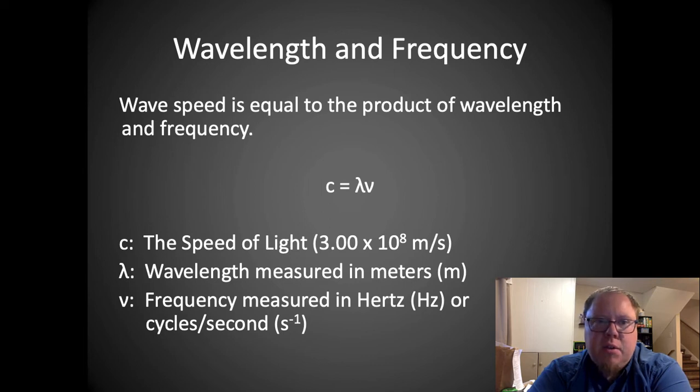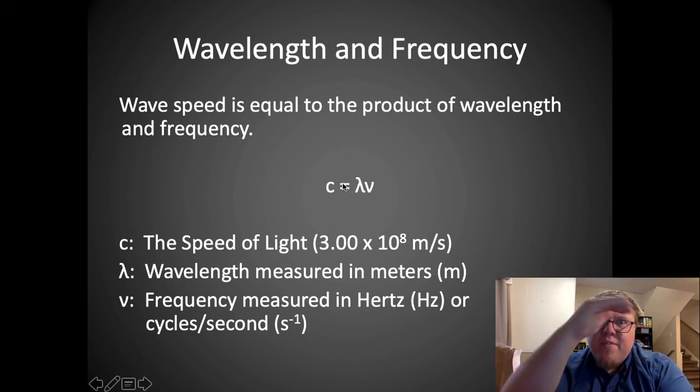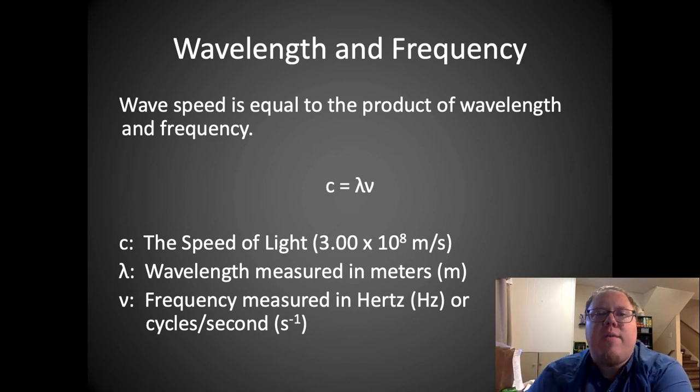Wavelength, the symbol for wavelength is kind of weird, it's called a lambda, it's a Greek letter, and it kind of looks like a wave, honestly. It's basically like a little triangle with a tail up there. Kind of looks like a little cresting wave in the ocean. That is the wavelength, and it's measured in meters. Okay, the speed of light is in meters, so we want to make sure our wavelength is in meters.